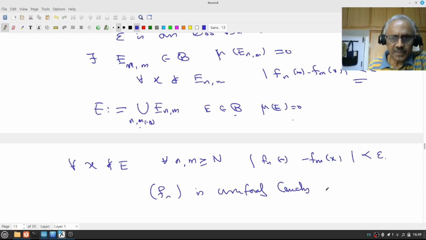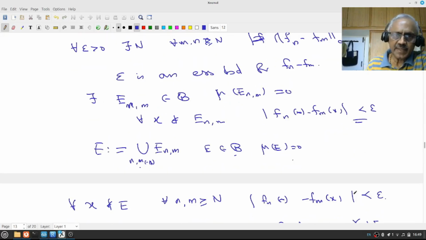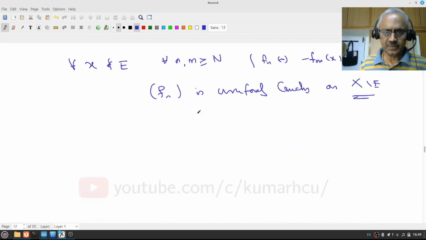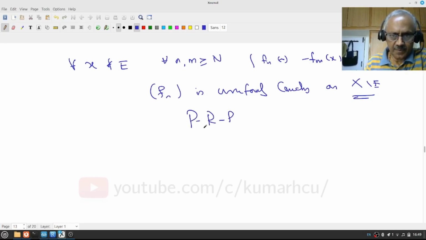Is it on all of x? No, on x minus E. So when I say Fn is Cauchy in L infinity norm, that means Fn is uniformly Cauchy on x minus a set of measure 0. Is uniformly Cauchy on the complement of a set of measure 0. Is that clear? Or review and proceed.